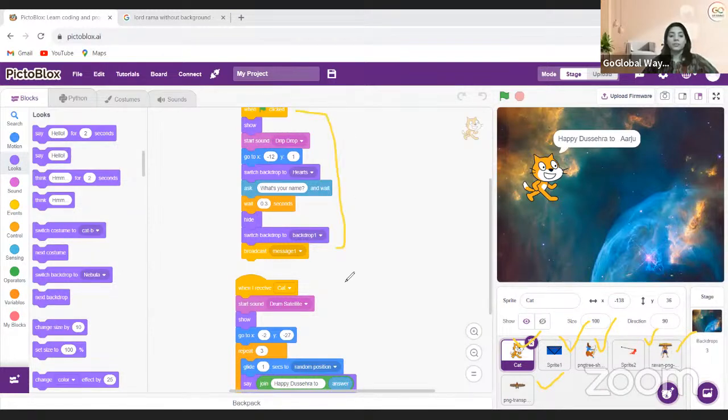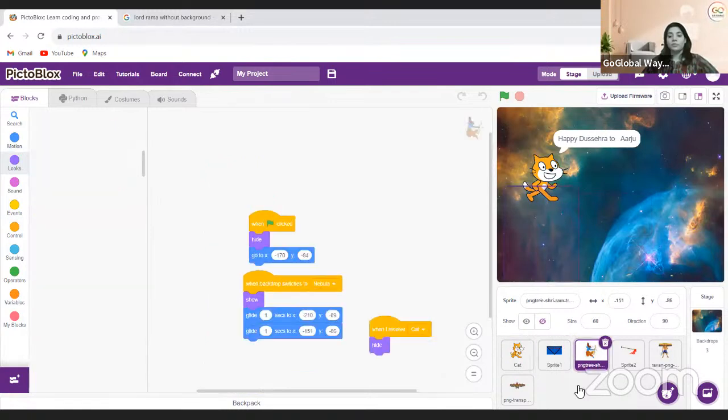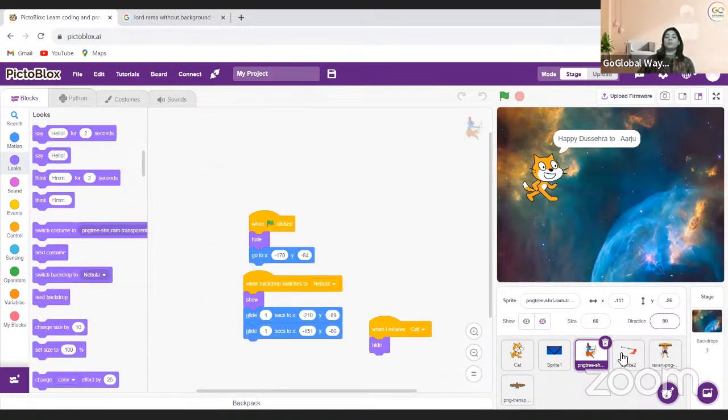My cat will ask something. Then afterwards, it will receive one message. So you will go to the message box. You can change the backdrop, simply it's all about changing the backdrop and the things. And if you have any confusion, you can definitely check the project, pause the video and watch that.